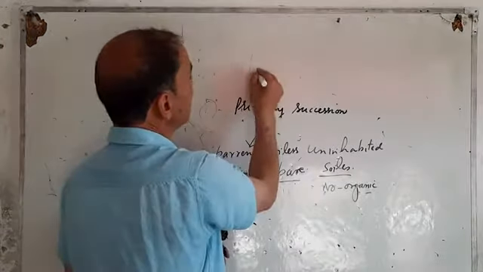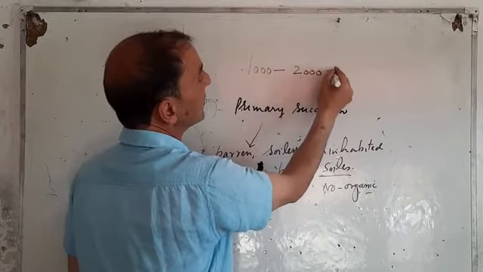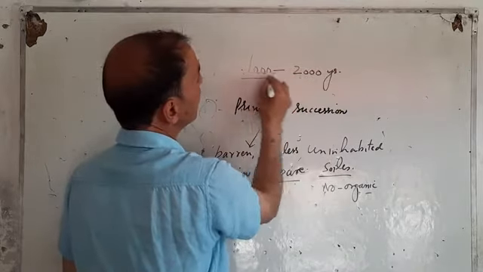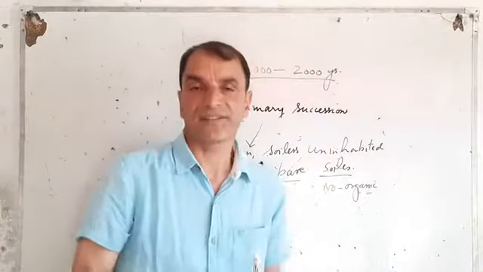Primary succession can take place 1000 years to 2000 years.